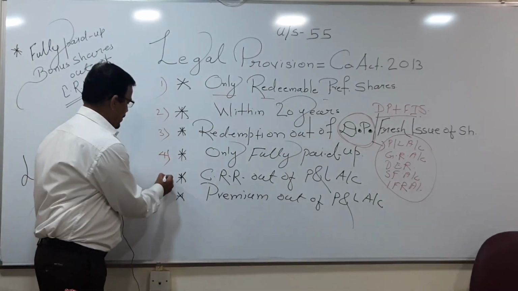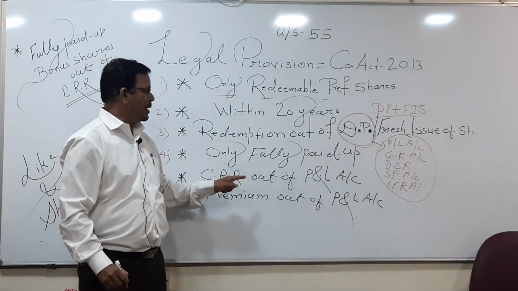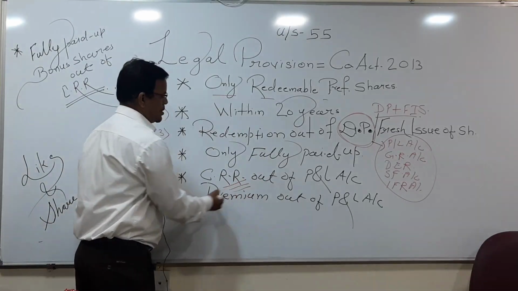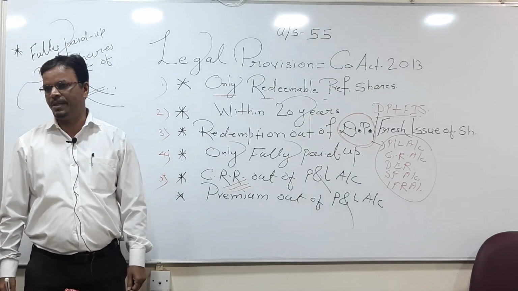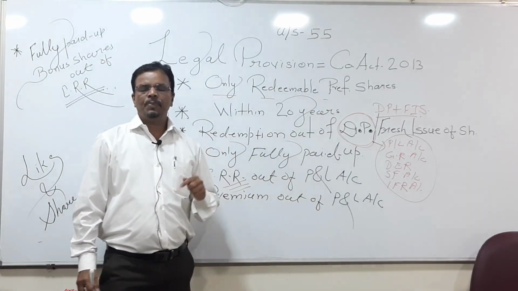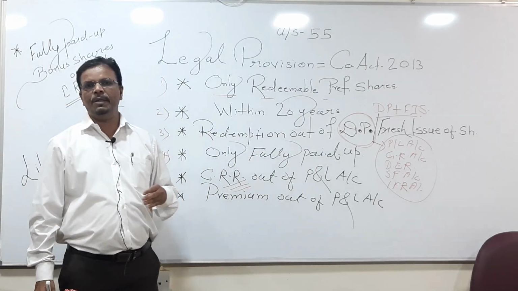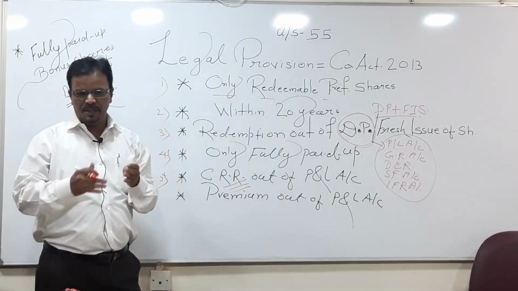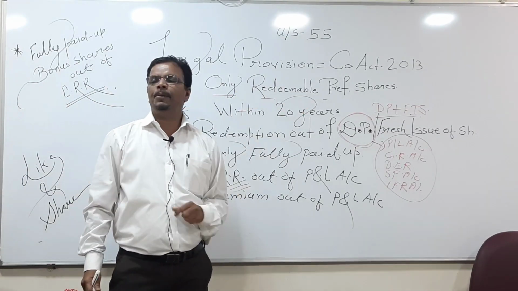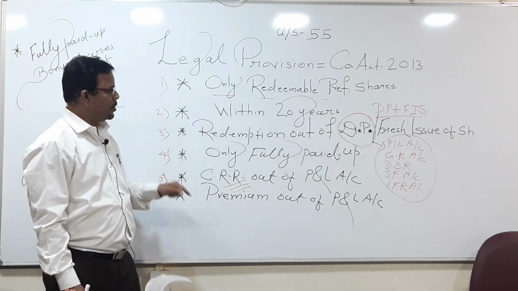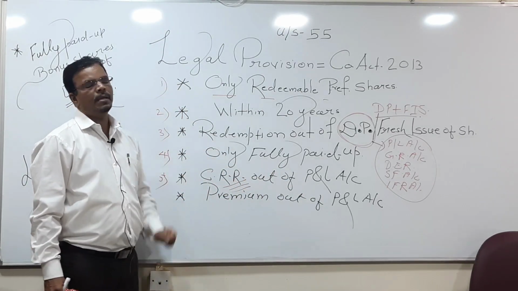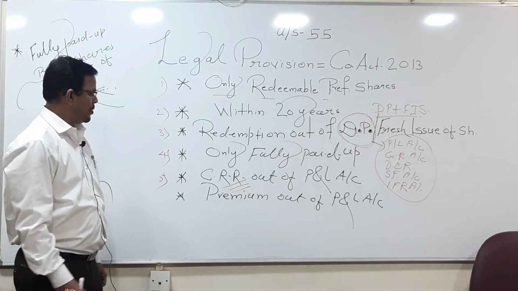Come to the fifth point, CRR out of profit and loss account. What is meant by CRR? Capital redemption reserve. This is always created out of profit and loss account. So in short, whenever the company uses money from the profit and loss account, first this should be transferred to CRR, and thereafter we pay the preference shareholders. Whenever the company uses profit and loss account, in that case we have to create a capital redemption reserve account.